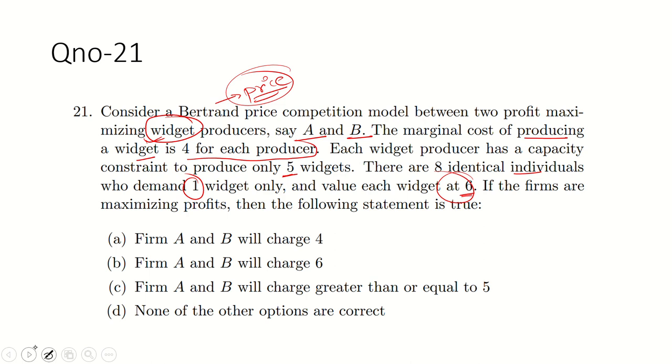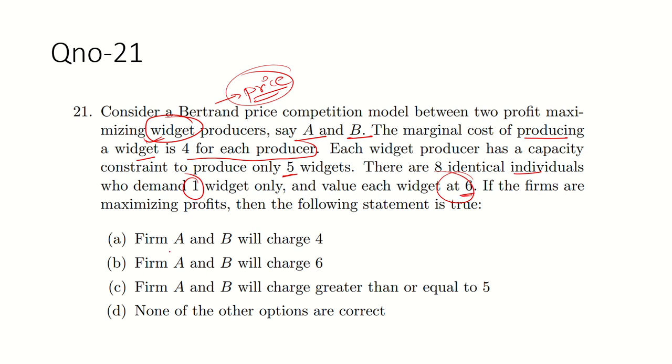So let's solve it. First we check the options accordingly and plug in the values.